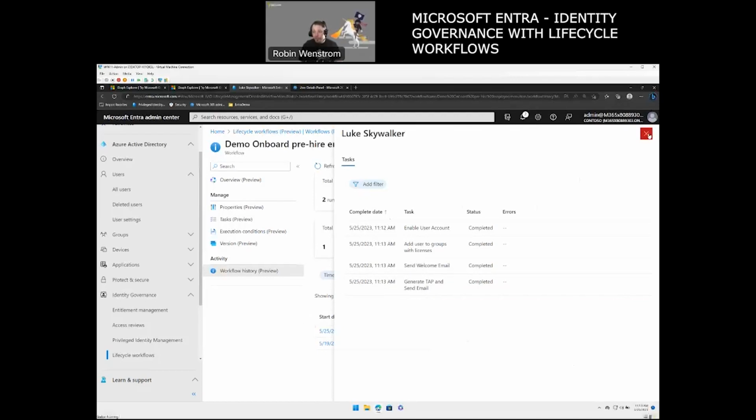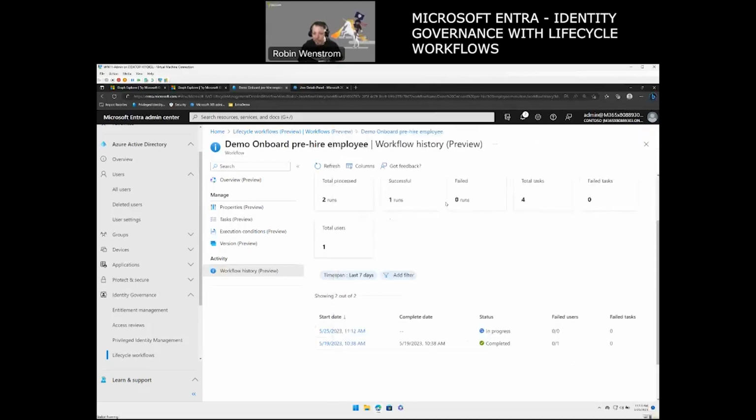And that is exactly what we wanted from the HR perspective. So HR is just leaning back, drinking some coffee or tea and saying, hey, we've done our job. We didn't have to go to IT, have them create a ticket, or even create a ticket for IT, and they don't have to go in and do the user access management there. They don't have to go in and manually create the user, set a password, assign the various groups they need. Instead, we have the lifecycle workflow do this automatically for us, which is much easier.